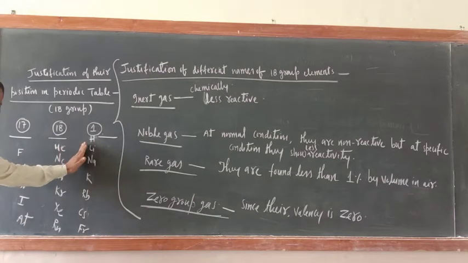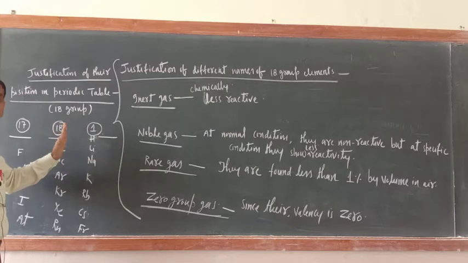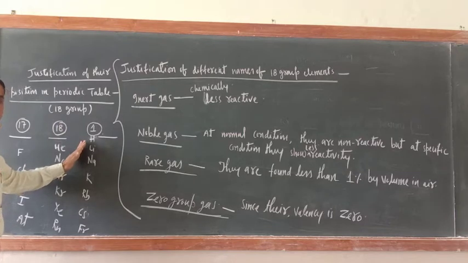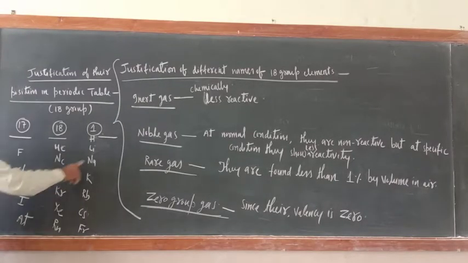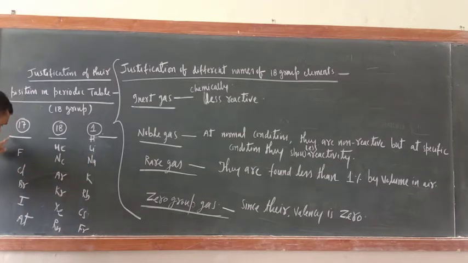What about first group? First group elements are most metallic in character, most electropositive, less electronegative. And here, most electronegative, most non-metallic, most negative elements. Here most electropositive elements, here most electronegative elements.